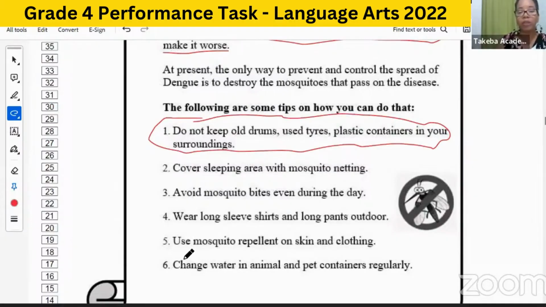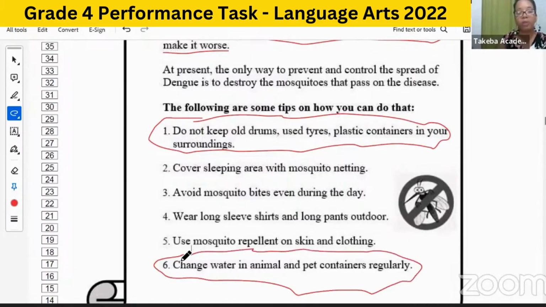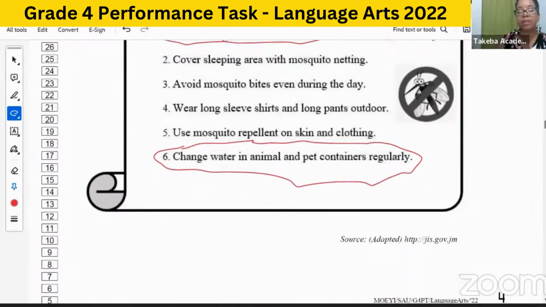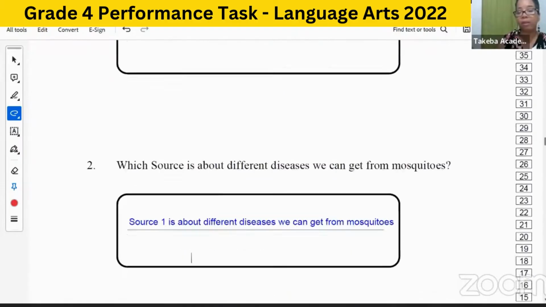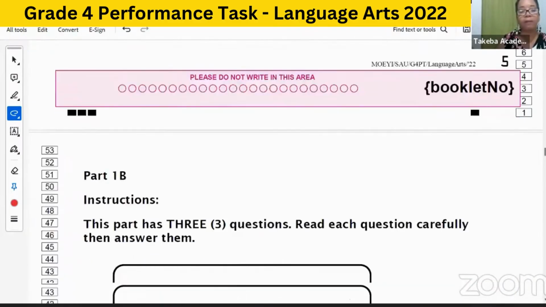And, of course, changing water for pets. All right, so this is another option here. Change water in animal and pet containers regularly because, of course, wherever there's water, there's a potential breeding site. All right, so they said one from source 1 and one from source 2, so we could have chosen either of these. So I'm going to go ahead and write in my answers that I have selected for question 5.